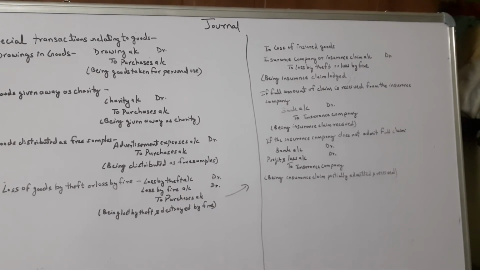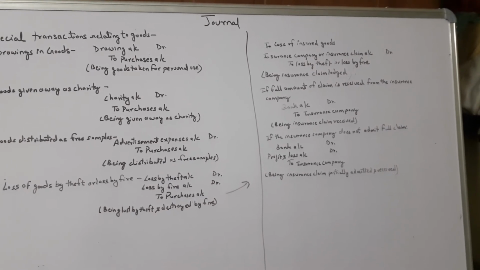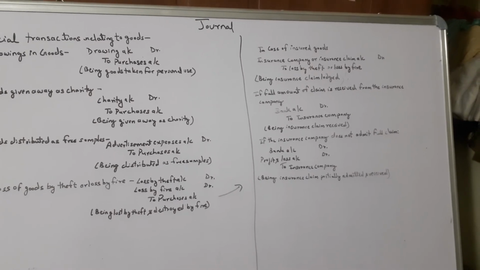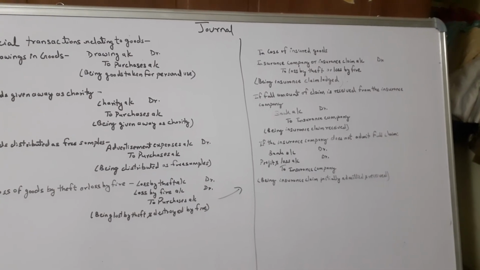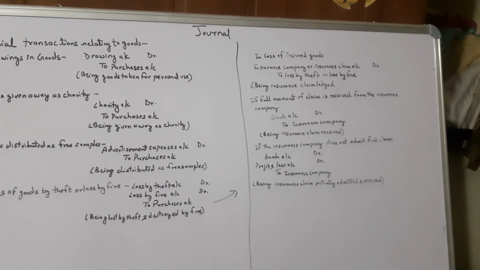Say if the full amount of claim is received from the insurance company. Usually, insurance companies send their official persons, they evaluate the loss, and accordingly they decide how much amount is to be repaid or reimbursed for the loss.